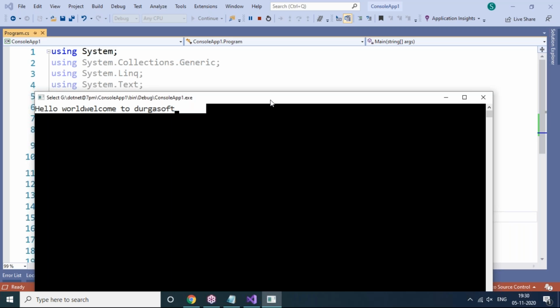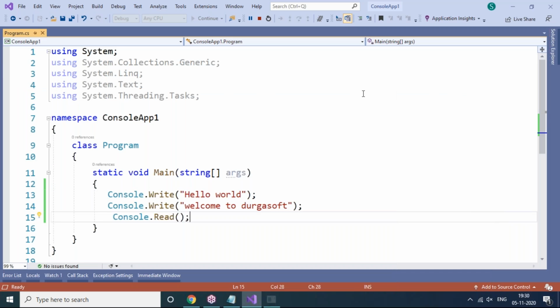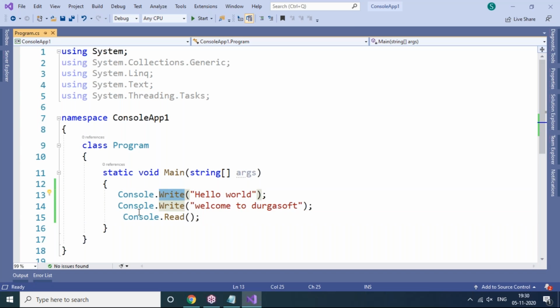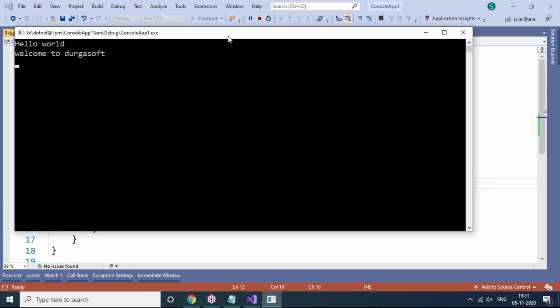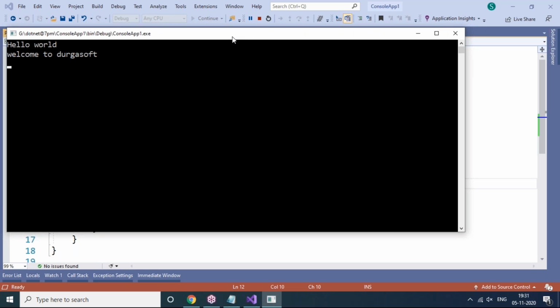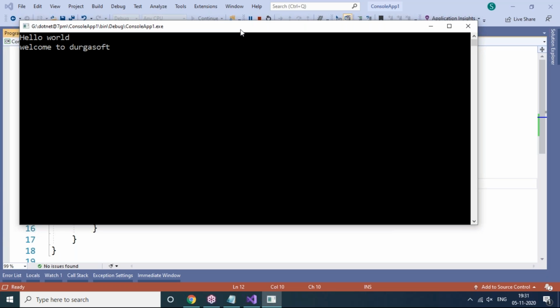As I said, the Write method is used to display statements onto the screen within the same line only. But if you want to display on the next line, then I take the WriteLine method, with capital L. Now once I execute this, we are able to see it line by line. Hello world is one line and welcome to Durga Soft is another line. So the WriteLine statement is used to display statements onto the screen line by line, and the Write method is used to display statements within the same line only.